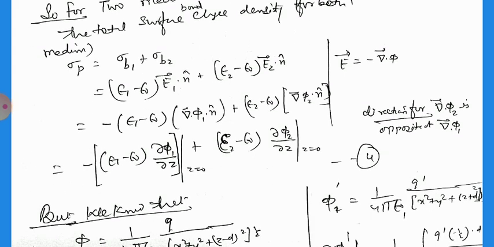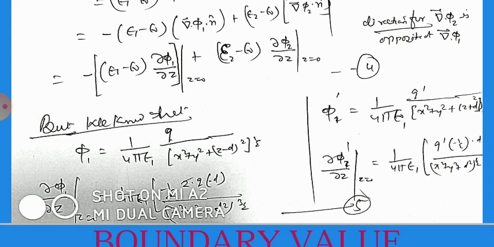So we can write that it is minus of (ε1 − ε0) del phi 1 by del z, and the second case, under the same conditions, is (ε2 − ε0) del phi 2 by del z. There will also be a minus sign in the equation there as well, please change it. But we know that phi 1 is equal to 1 by 4 pi epsilon